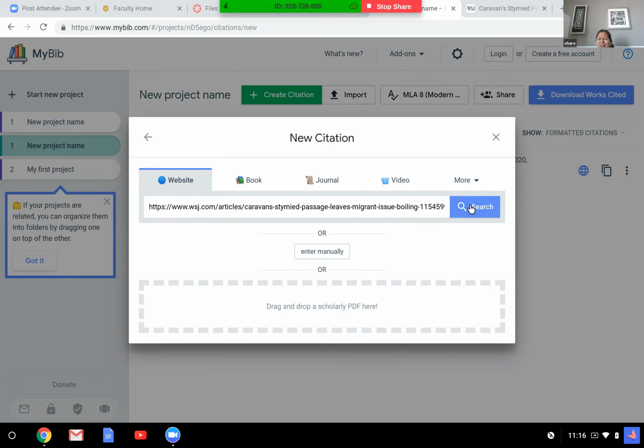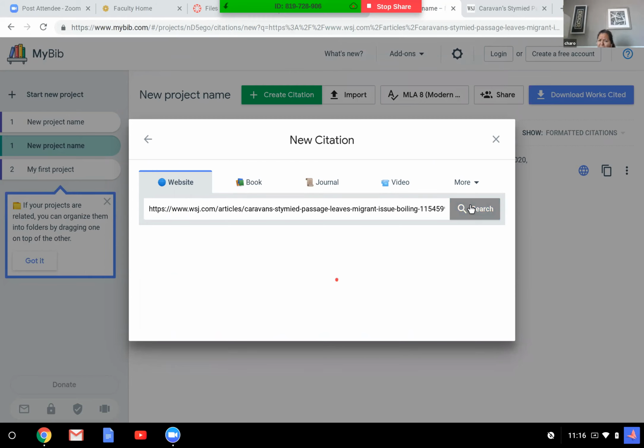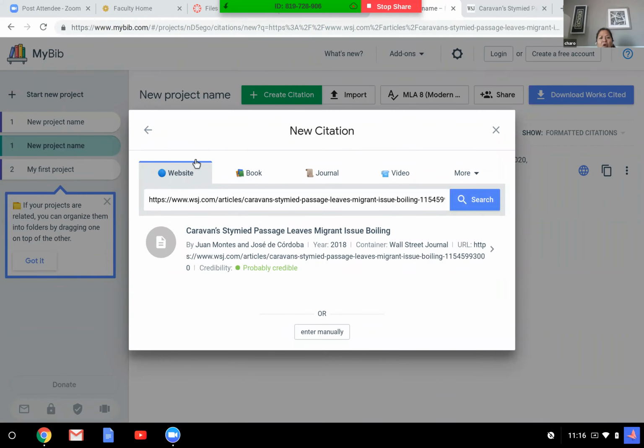So click on it. Which one did you choose after all? I didn't really choose one. It starts on website. Okay. So just copy and paste it. I copied and pasted into this little place here. It was already on the website. It's not a book. It's not a journal. It's not a video. It is a website. If it wasn't any of these three here, I would click on the more button and they would give me more choices. But I know it's this.